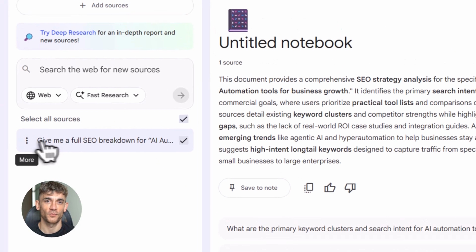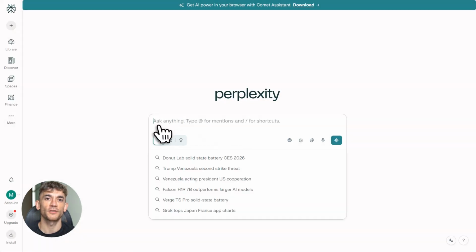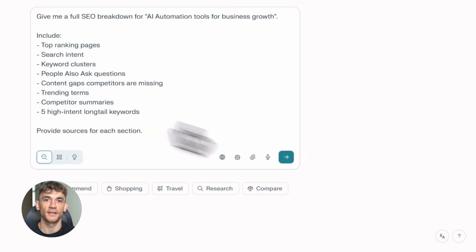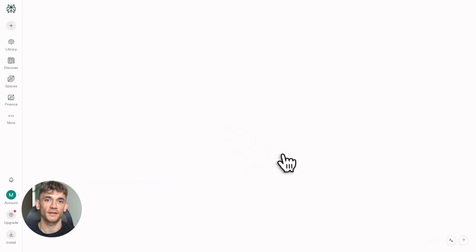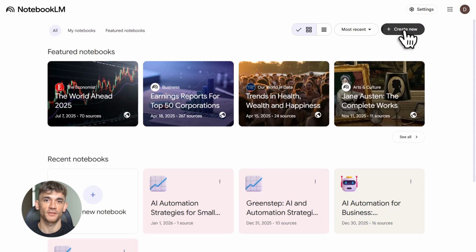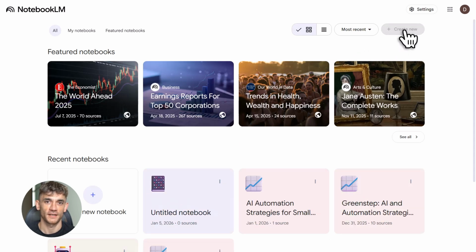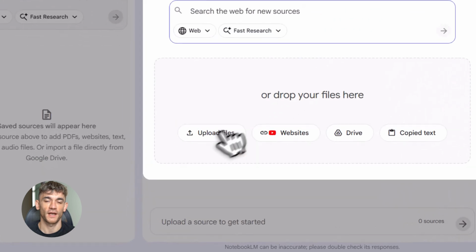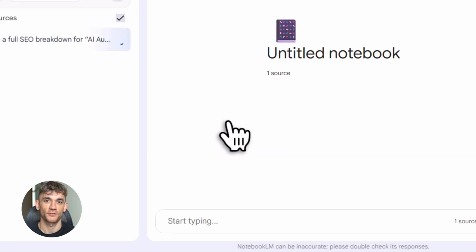Let me break down what each tool does. Perplexity is your research engine. It searches the web in real time and gives you everything you need to know about a keyword. Top ranking pages, search intent, keyword clusters, content gaps, all of it. NotebookLM is your organization system. You feed it the research from Perplexity and it turns it into a structured notebook with angles, outlines, and insights that nobody else is talking about.